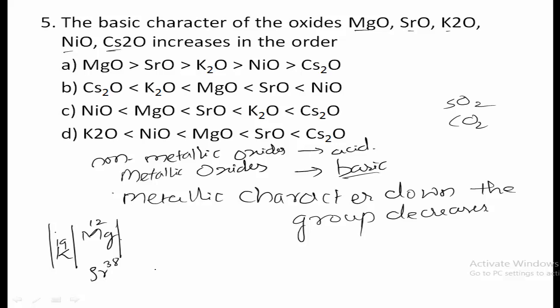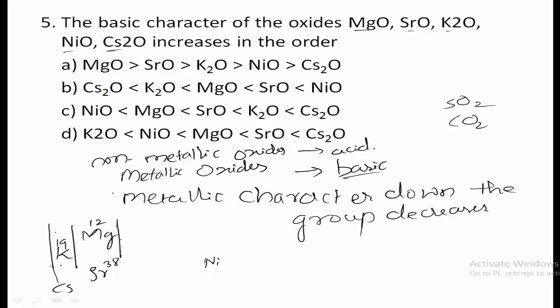And nickel, it is a d block element, so it will lie in transition elements. And then another one is cesium. Cesium will lie in first group and it is at the end of the 7th period.